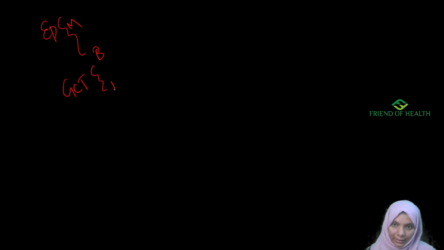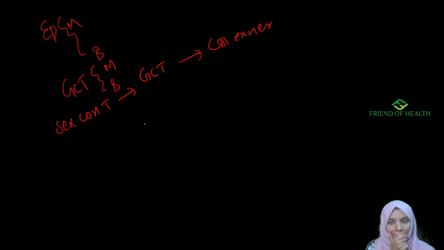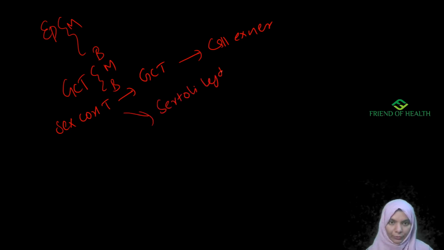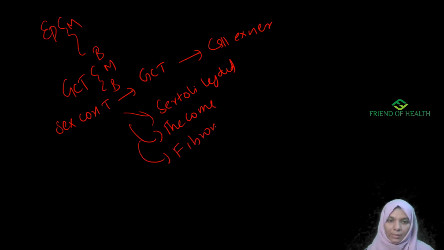Once more I'll tell you. So far we discussed epithelial tumors, under which we studied benign and malignant. The second type is germ cell tumor, in which again we discussed benign and malignant. Now comes the sex cord tumors. Sex cord tumors have granulosa cell tumors. You know Call-Exner bodies on histology are seen in granulosa cell tumors. Then Sertoli-Leydig cell tumor. Then you have thecoma and fibroma.